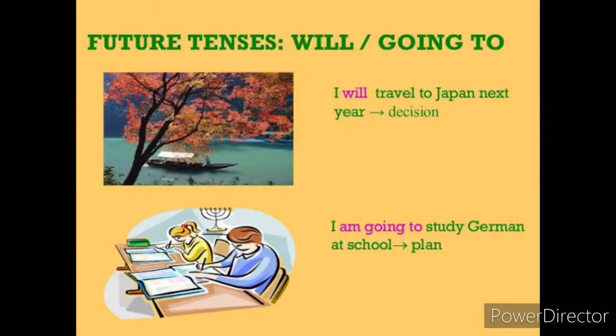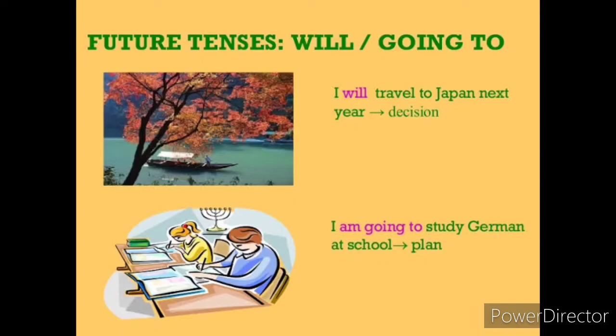So look at the example for will and going to. We can use both will and going to for simple future tense. Look at the example sentence for will. I will travel to Japan next year. So will is used to denote the decision.